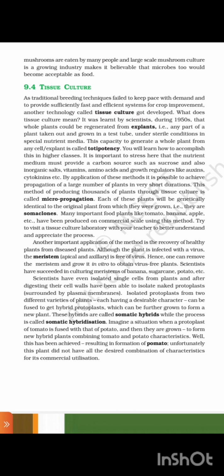9.4 Tissue culture. Traditional breeding techniques failed to keep pace with demand and to provide a sufficiently fast and efficient system for crop improvement. Another technique called tissue culture got developed. What does tissue culture mean?